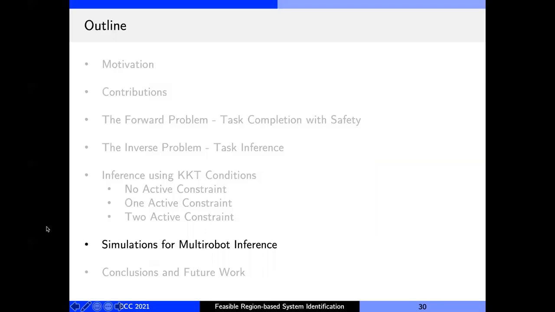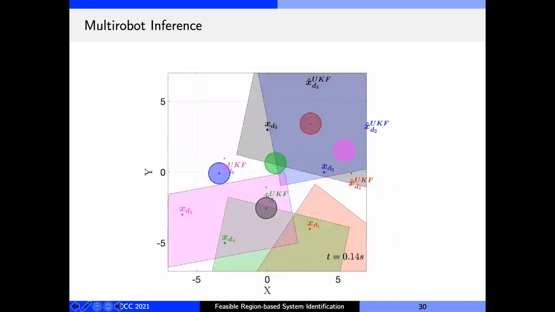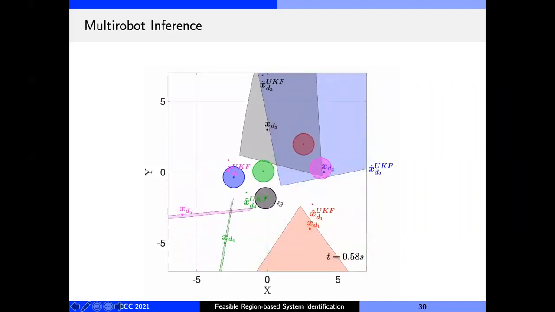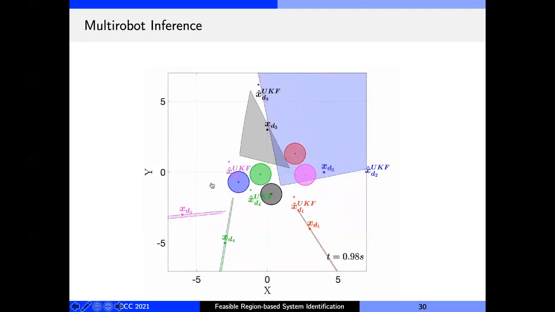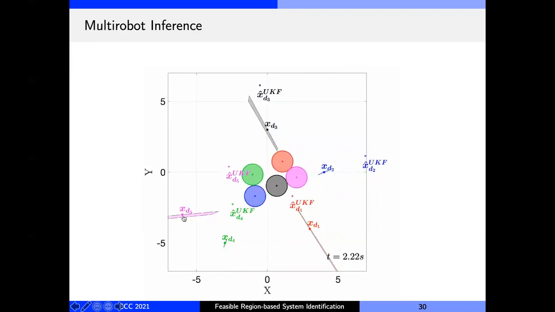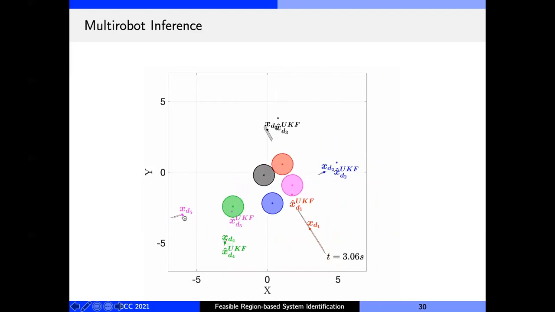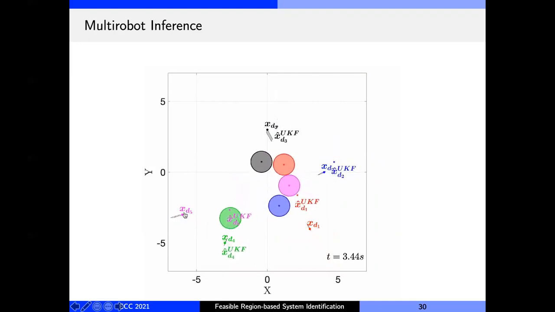Finally, let me show you some results for goal inference in a multi-robot system. In this video, the inferred goal regions are highlighted in the same color as the color of the robot. Let's just focus on this pink robot. As you can see, this is the region of the pink robot's goal. The UKF-based estimate takes longer to converge to the goal of the pink robot, whereas the region has narrowed down around the goal of the pink robot quickly. The UKF estimate is still here, whereas the region-based estimate has already triangulated the goal pretty accurately.